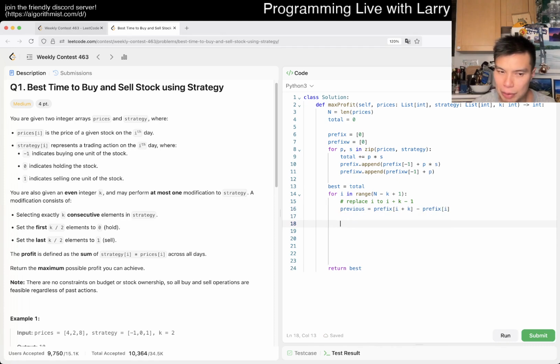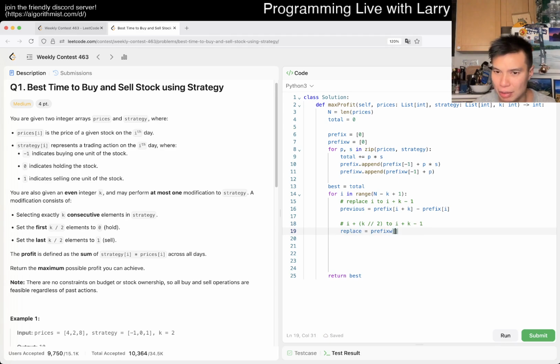And now we replace it. The first K divided by 2 is 0. So that means that we want to go from I plus K over 2, is that inclusive? I think that's inclusive, to I plus K minus 1.